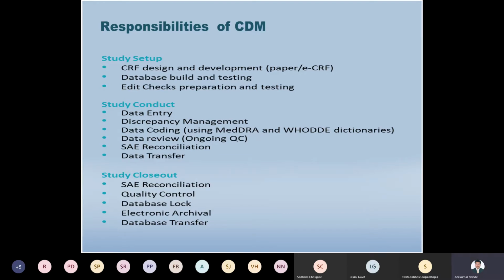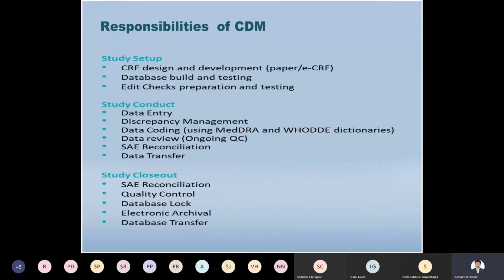Then study conduct. During the study conduct, there is data entry, collecting the data, and then the data should be entered into the database. Then you look for any discrepancy management, right? Whatever data is collected, if any data has a problem or discrepancy, you can find that discrepancy and find a solution for it.